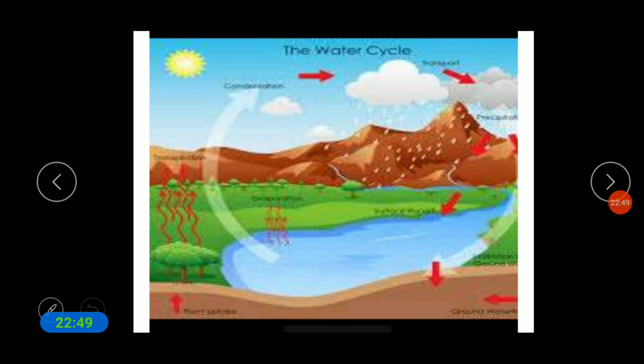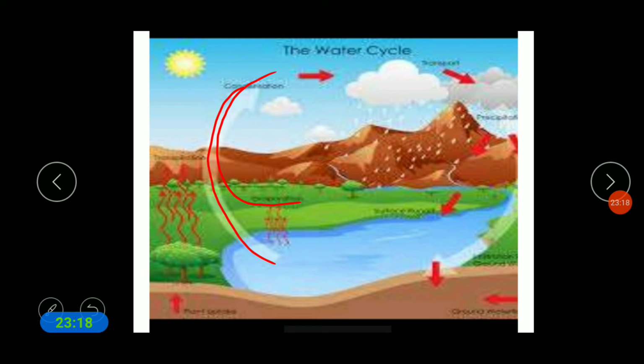So children, when the water is exposed to the sun, after heating the water evaporates. The vapors of the water get mixed up with the air, and the air goes up, and then it converts. What is the process?